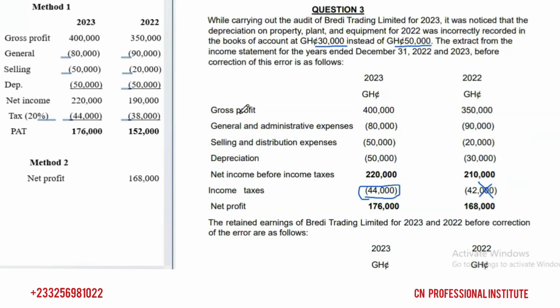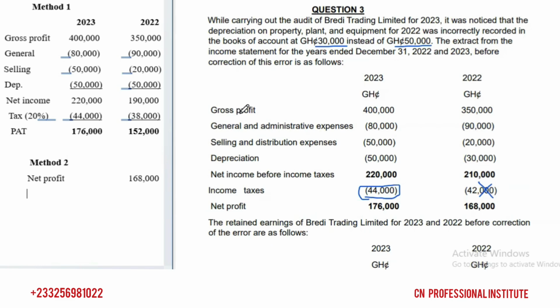Let's check the analysis on profit. Instead of recording 50,000 as depreciation, we recorded 30,000. What are we doing? We are reducing our expenses, by 20,000. And if you reduce your expenses, what happens to profit? Profit increases, because you are deducting a smaller expense from revenue. So your profit will be high. When you reduce your expenses, profit increases.